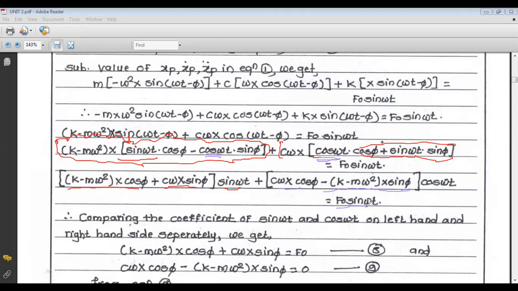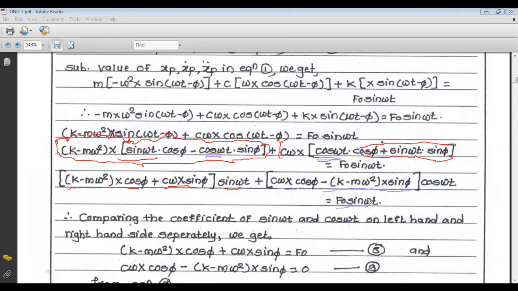Now, if we take the left hand side, there is a term in sin omega t with some constant, and a term in cos omega t with some constant. So this is the left hand side.